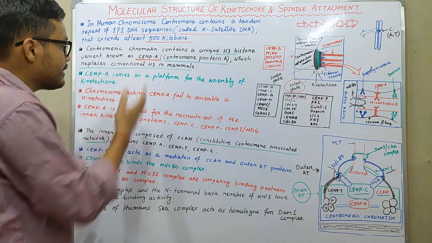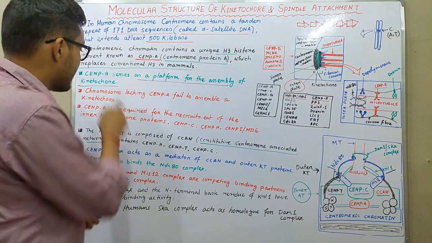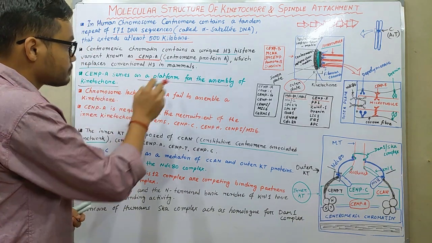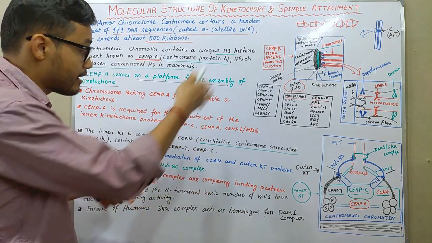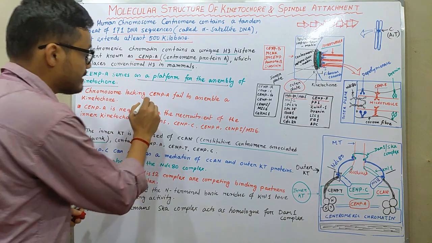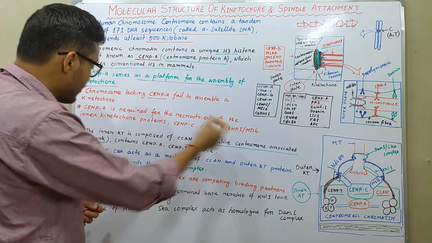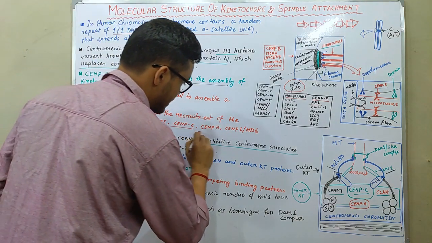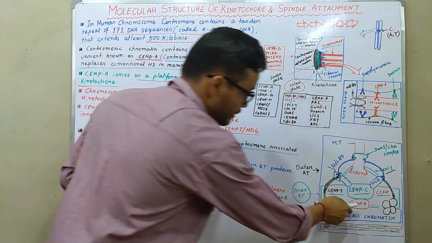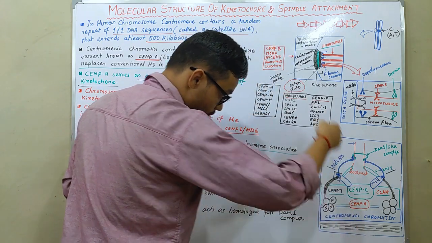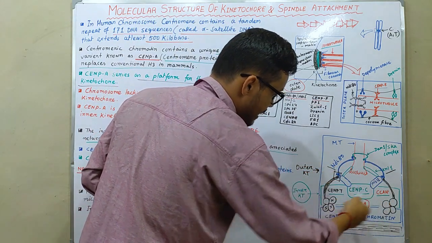Next, CNPA serves as a platform for the assembly of the kinetochore. If there is no CNPA, it does not serve as a platform, and it doesn't assemble a kinetochore portion. A chromosome lacking CNPA fails to assemble a kinetochore. CNPA is required for the recruitment of the inner kinetochore proteins, that is CNPC, CNPH and CNPI Mis6. So CNPA is very much essential for the recruitment of Mis12, CNPC, CCAN, CNPT